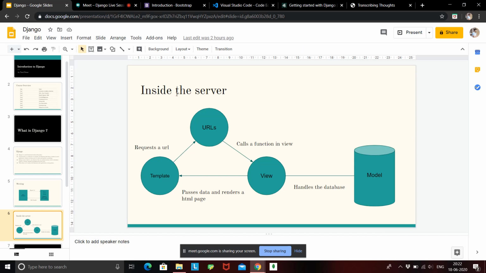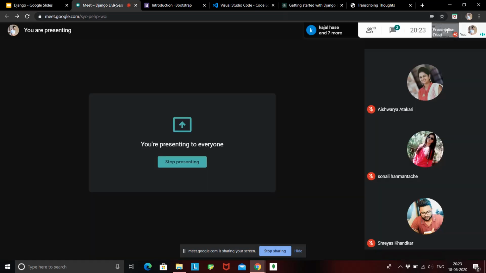This is very important before we start developing web pages and handling URLs and views. So always remember, a template will call a URL, the URL will call a function, the function will render a template, and the template will call a URL. Is it clear?